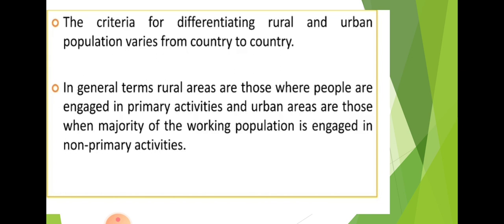Predominantly, rural areas are those where people are engaged in primary activities. They depend on nature for their livelihood, and in urban areas most people are engaged in secondary and tertiary activities, that means non-primary activities. In this way we divide rural and urban areas. Side by side, population density is a factor. In rural areas population density is very low, in urban areas it is very high. In rural areas the houses are not compact, they are scattered. In urban areas the houses are compact.